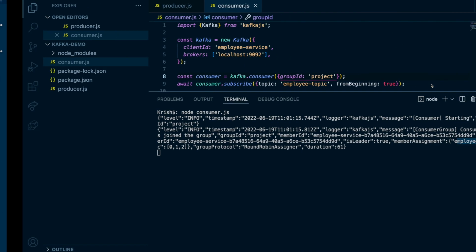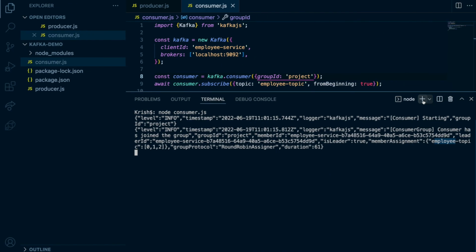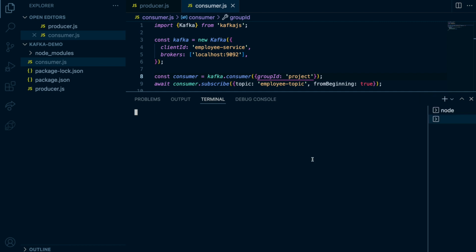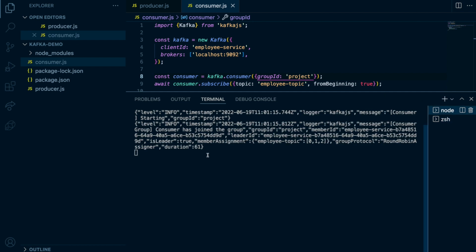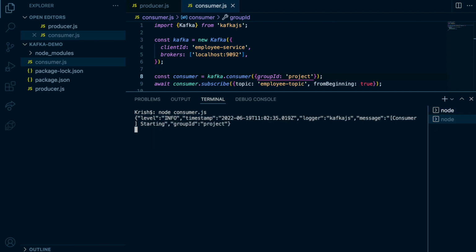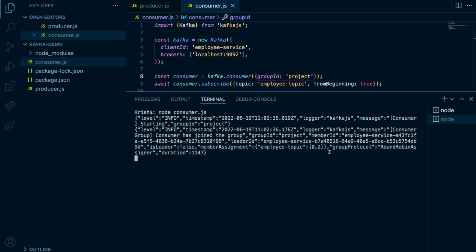Now see what happened. I'm going to open a new terminal, go to the Kafka demo folder, and add a new consumer. Go back here and see this carefully. It says 0, 1, 2. Now see what happens after this dash line. I run one more consumer. Now you can see it only listened to 0 and 2.